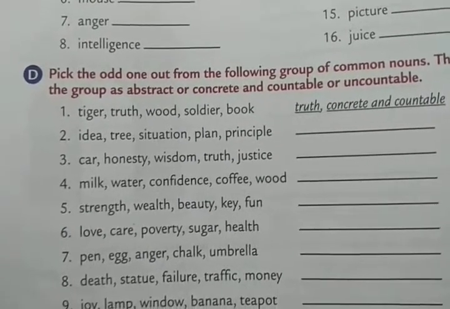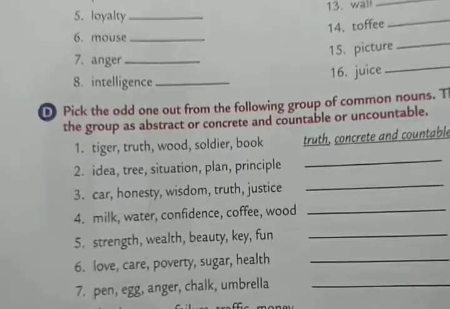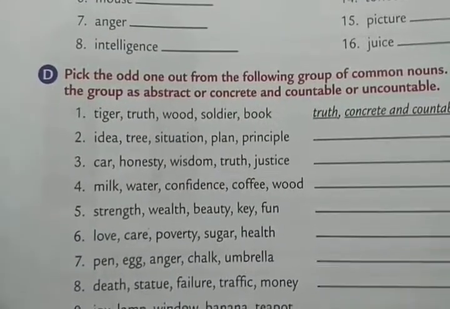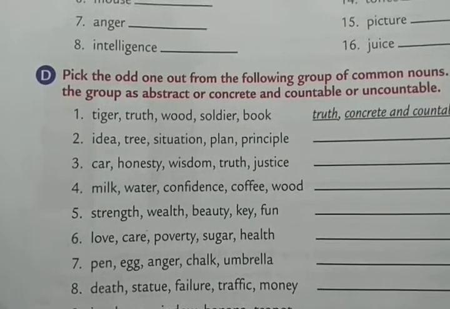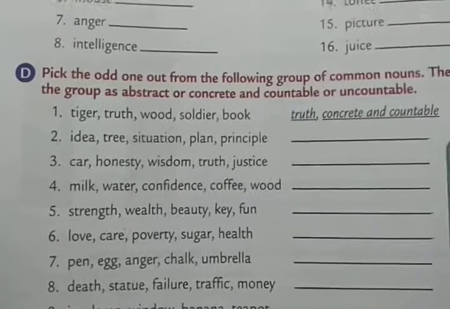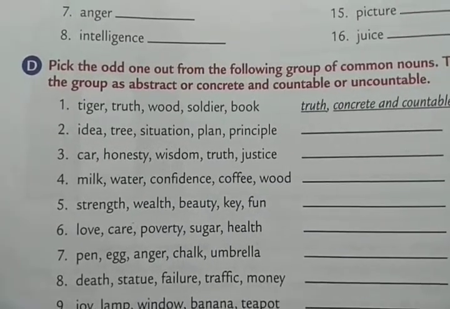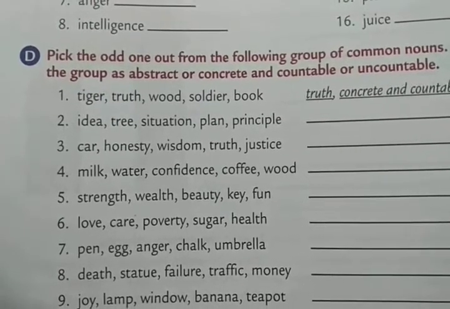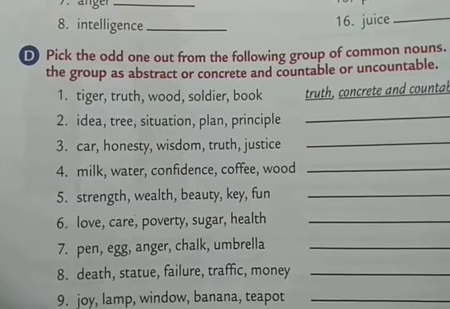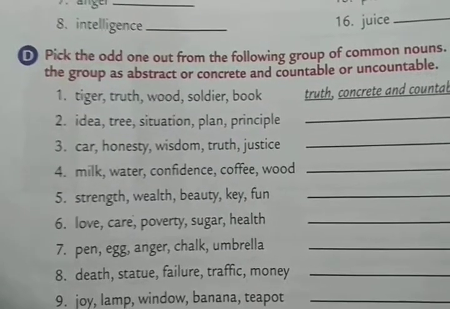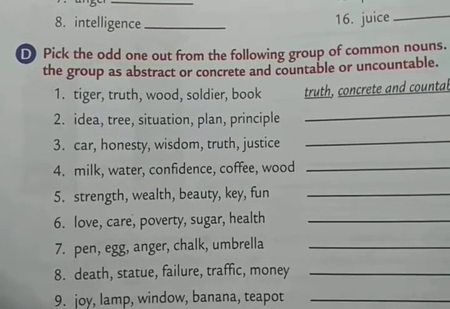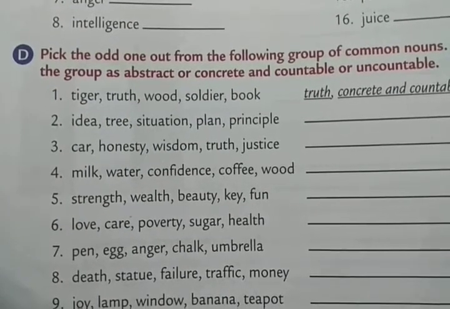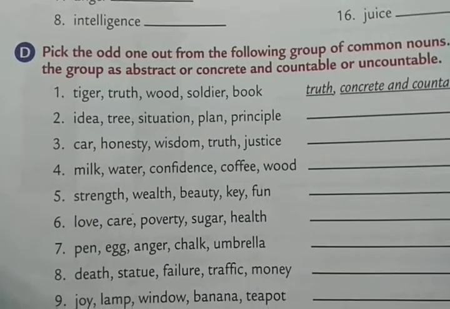Next one, idea, tree, situation, plan, principle. So which word is the odd one out? Tree. So the rest of the words are abstract nouns and they are uncountable. Next, number 3. Car, honesty, wisdom, truth, justice. Car is the odd one out. Okay. And the rest of the words are abstract nouns and they are uncountable.